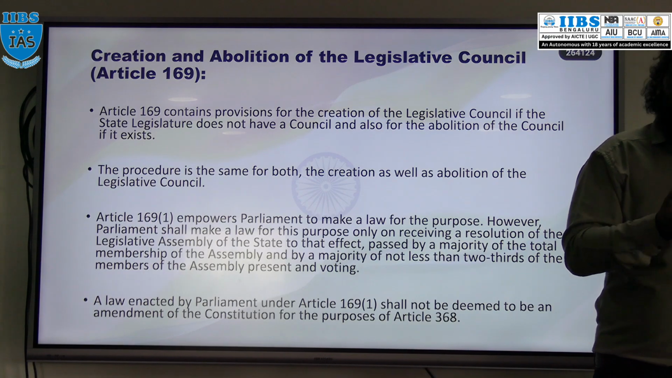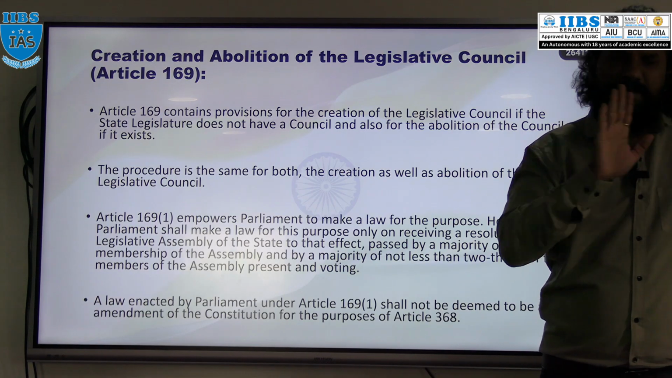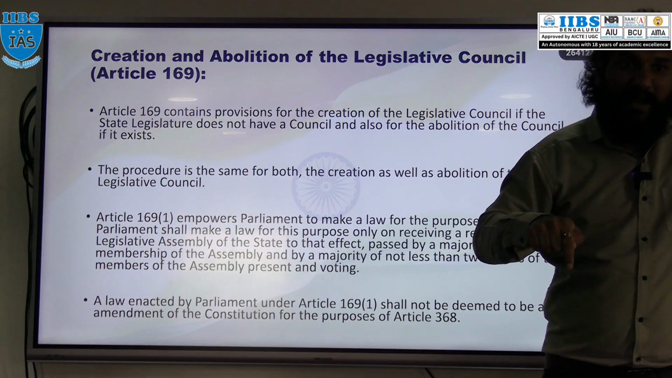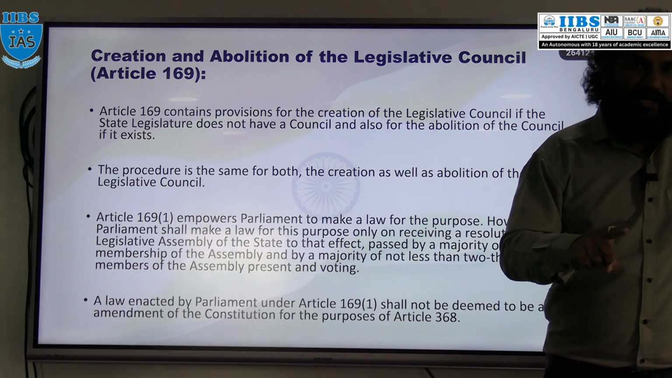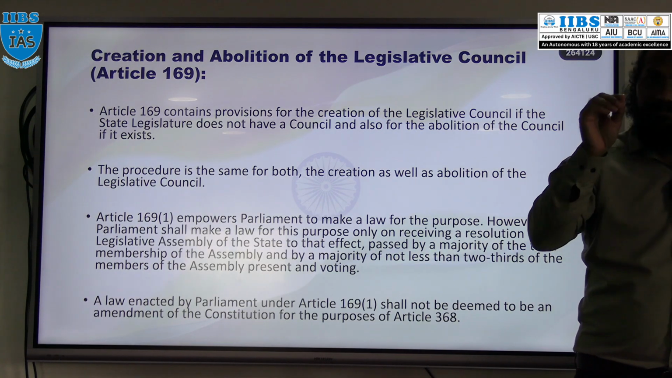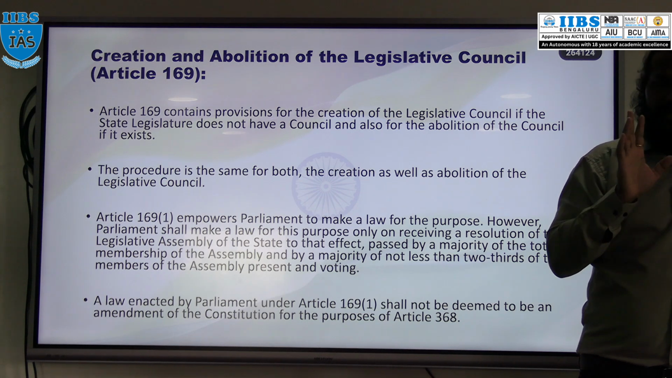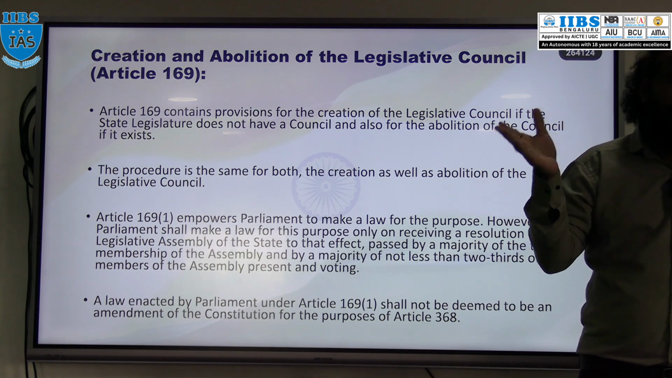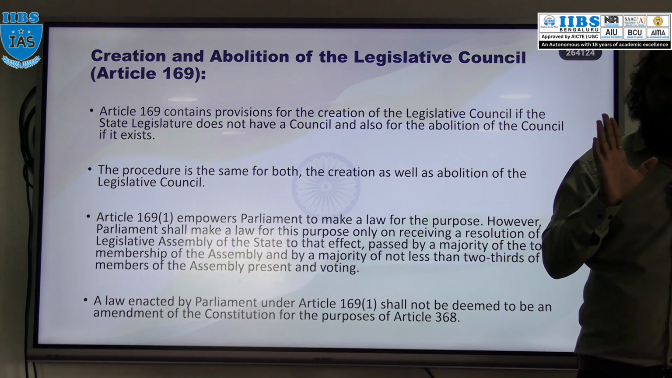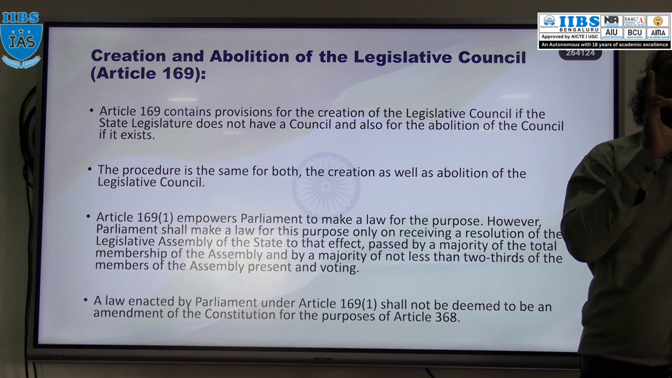Parliament will introduce the bill in any house, and it is passed. Parliament has to pass that bill with simple majority, not special majority. At the state level, the state assembly has to pass that resolution with special majority, but at Parliament level, the bill has to pass by simple majority. Remember, very, very important. Once the bill is passed by both the houses of Parliament, it is sent for the assent of the President. Once the President gives assent, that bill becomes an act.